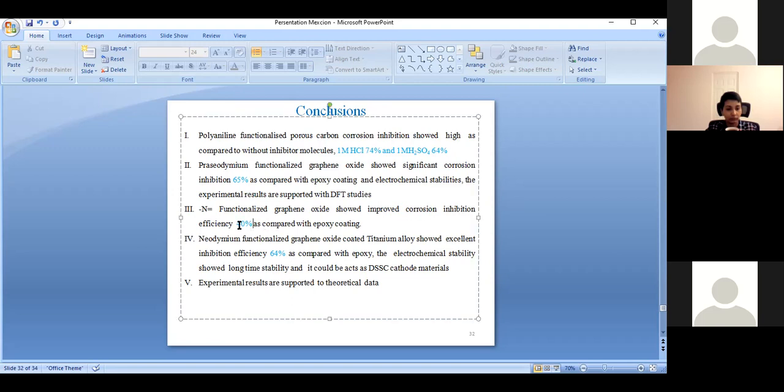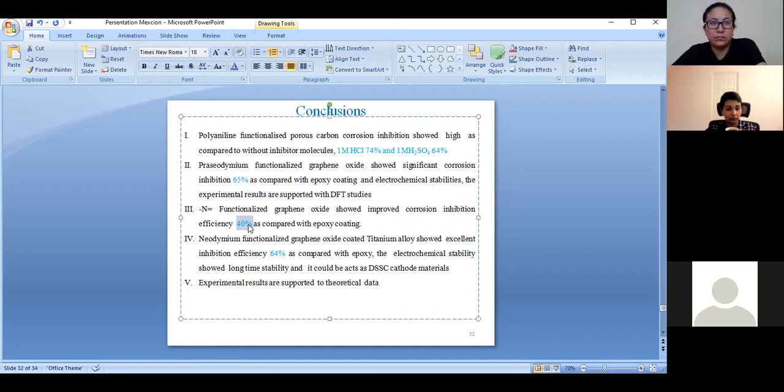Why is it less? The amino acid is not able to delocalize electrons for long between the metal surface and the coating surface. That's why it shows only 40 percent increased efficiency.